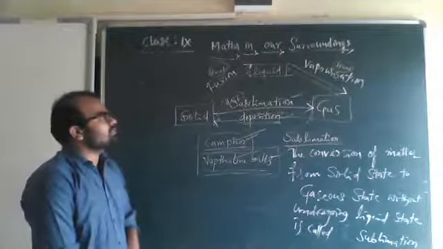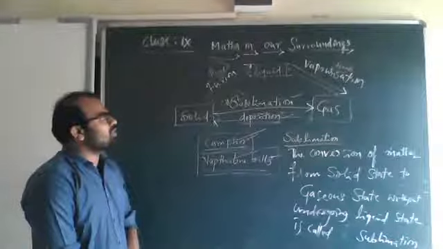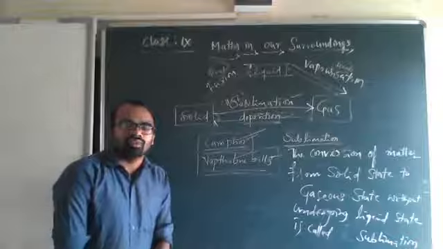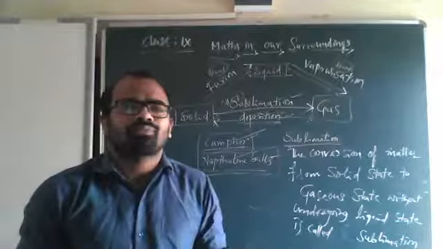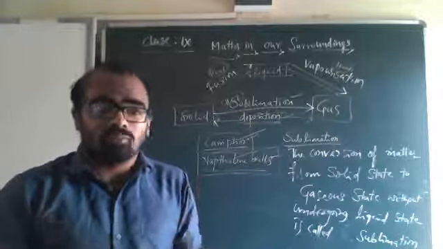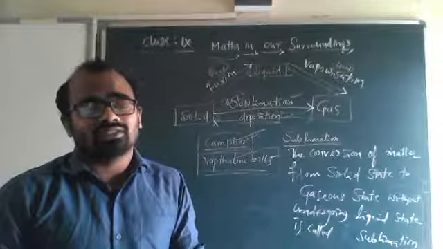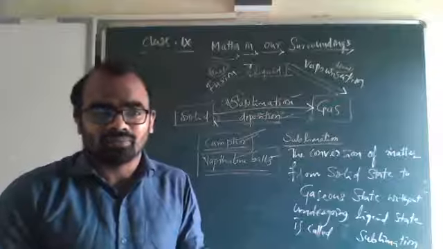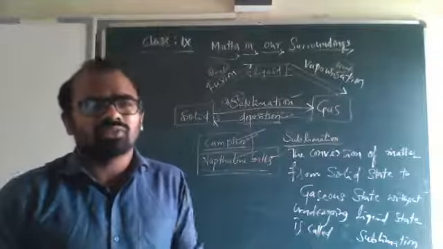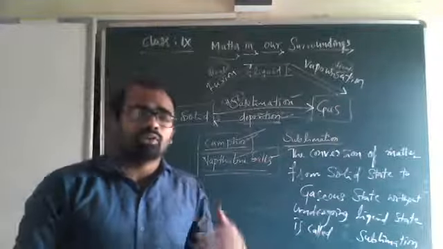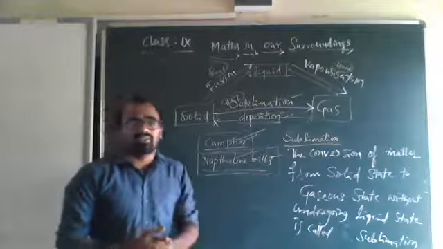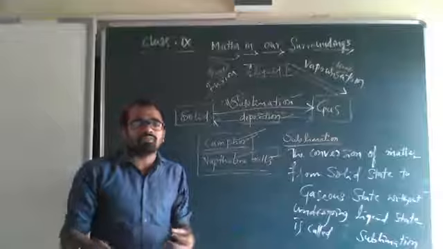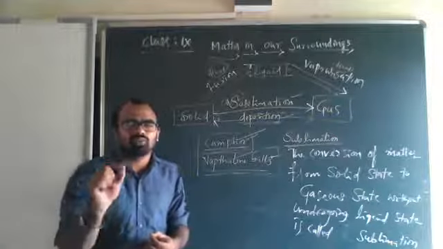The moisture present in air sometimes will be deposited on metals, or if moisture is present in a room, after some time you can see that there is some deposition.